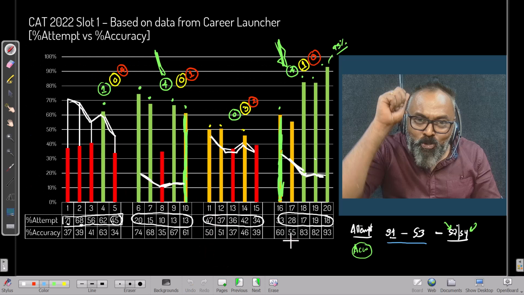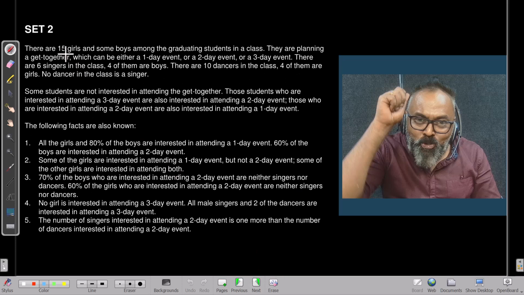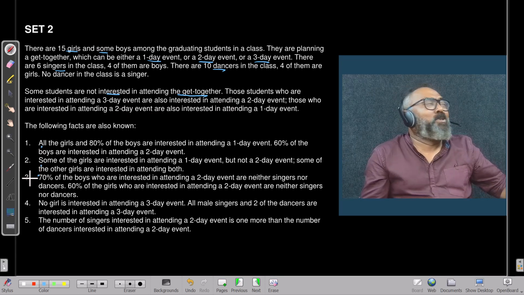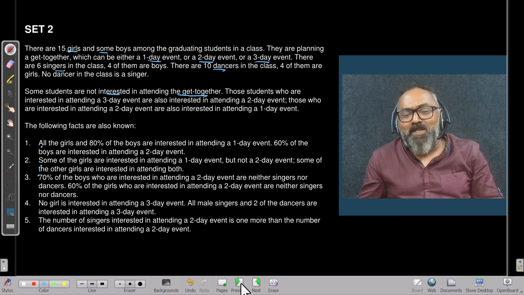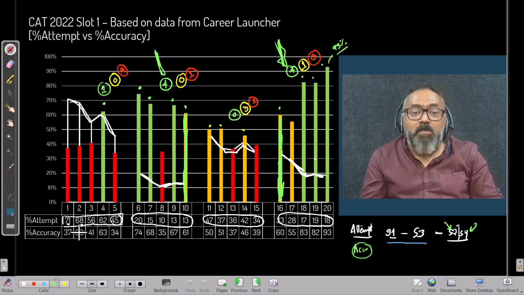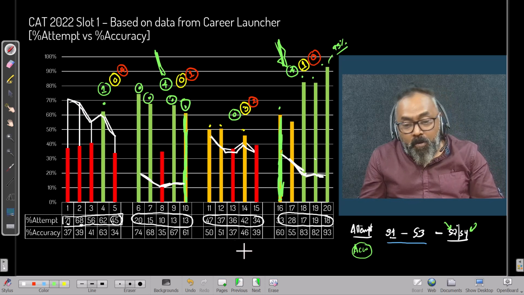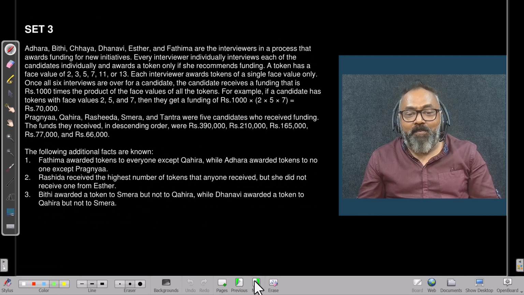Set number 2, a lot of people ditched it. Why? I have no idea. Let's see. 15 girls, some boys, 1 day event, 2 day event, 3 day event, singers, dancers. No dancer is a singer. Some students are not interested in attending the get together. Some not even attending the get together. So then there is a 3 day event. Oh, this is too much. I don't want to solve it. I did not solve it. But okay, all right.